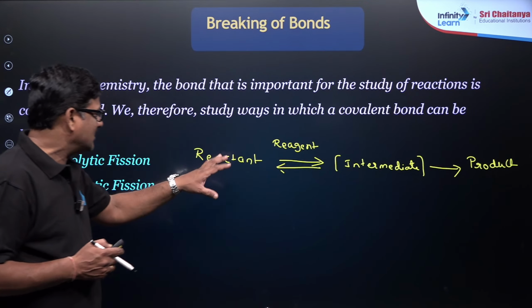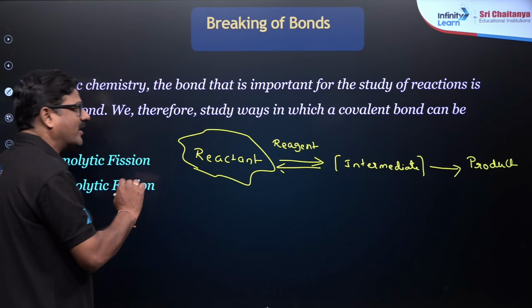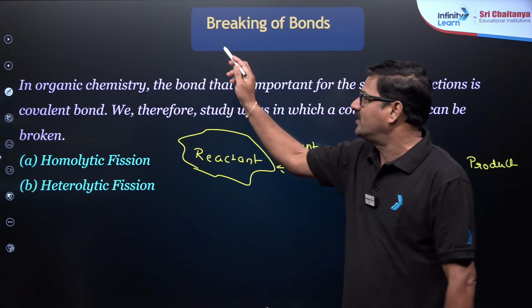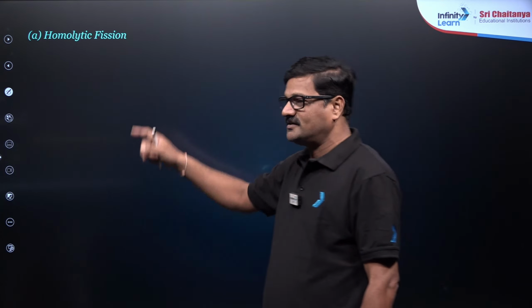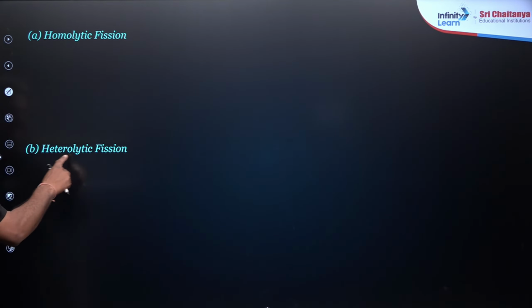Anyways, in the reactant, old bonds are broken, that is called bond breaking. Bond breaking is of two methods: one is homolytic fission and the other is heterolytic fission.